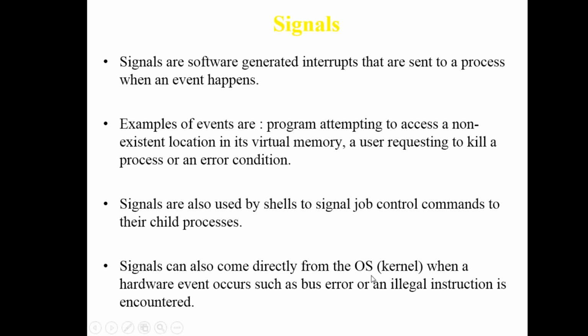Then signals are also generated. Signals are basically software generated interrupts. In terms of hardware, they are called interrupts. Interrupts means any halt situation in the process.